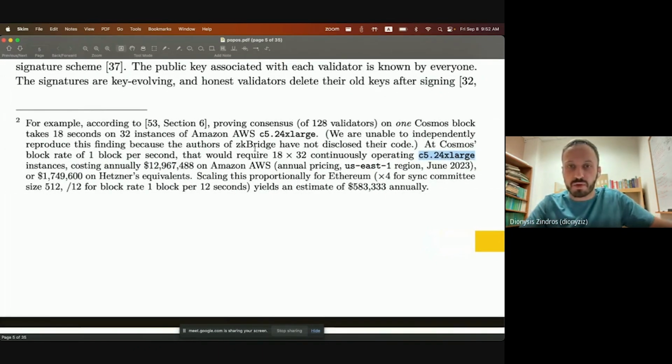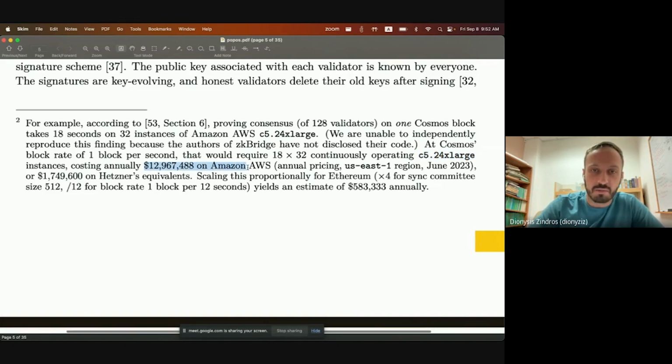The innovation in the ZK Bridge paper is that they can parallelize this into 18 times 32 instead of having one huge server that could never exist even with this amount of RAM. They split it up, but they need to be parallelized. And then the output of these servers is collected by an aggregator prover that collects these intermediate proofs and makes a bigger proof.